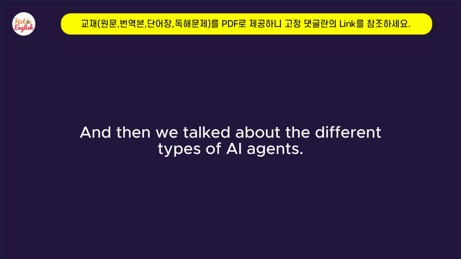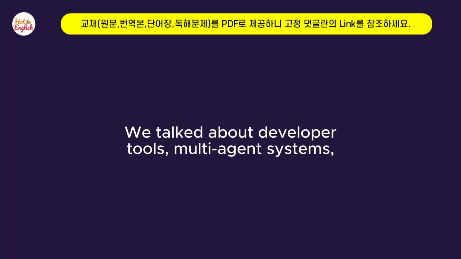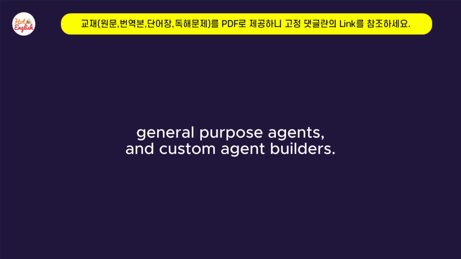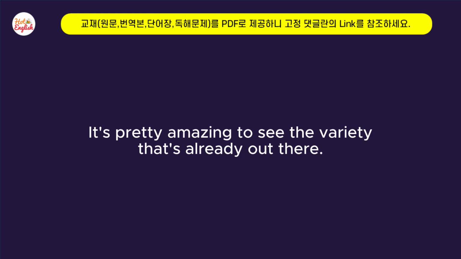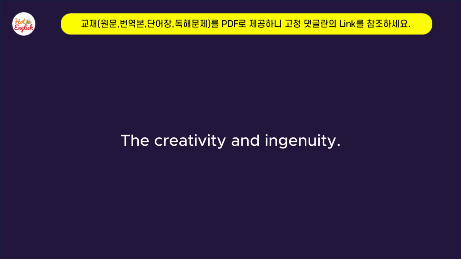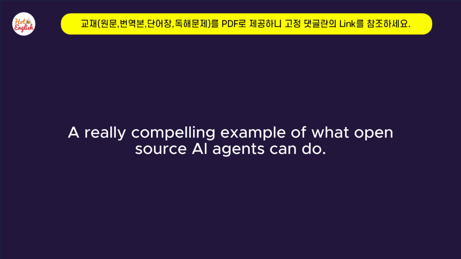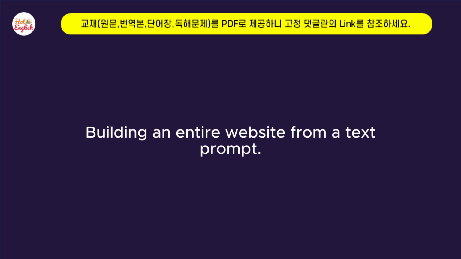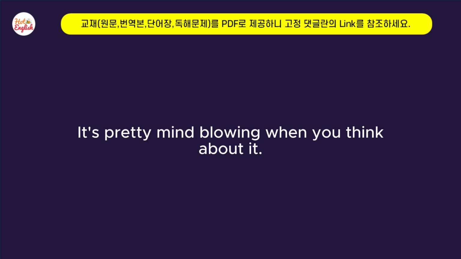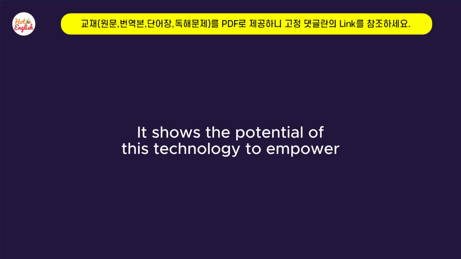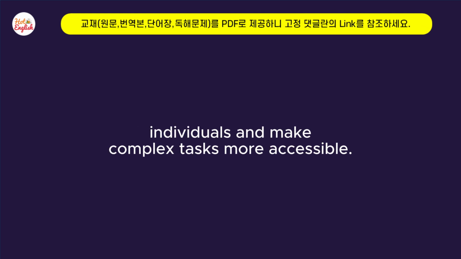Exactly. And then we talked about the different types of AI agents. We talked about developer tools, multi-agent systems, general-purpose agents, and custom agent builders. It's pretty amazing to see the variety that's already out there. Yeah, the creativity and ingenuity in this field is inspiring. And then we talked about GPT Console and Pixie. Right, a really compelling example of what open source AI agents can do. Yeah, building an entire website from a text prompt. It's pretty mind-blowing when you think about it. It really is. It shows the potential of this technology to empower individuals and make complex tasks more accessible.